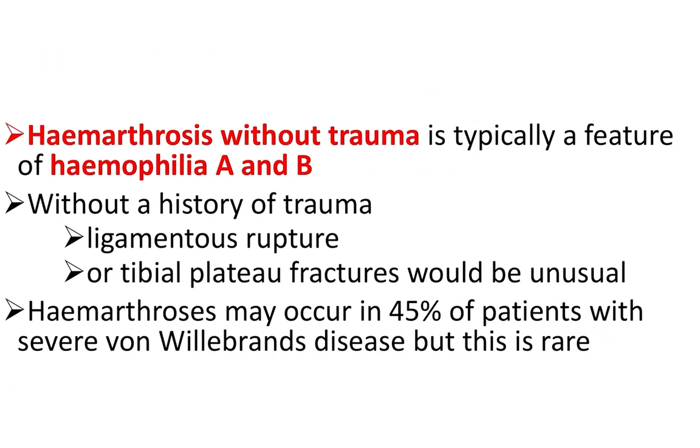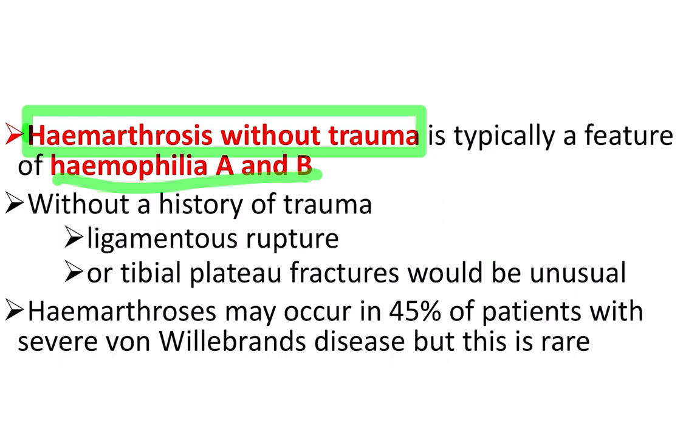So now see, hemarthrosis without trauma, that means the joint swelling without any history of trauma, is typically a feature of hemophilia A and B. Without history of trauma, ligament rupture or tibial plateau fracture would be unusual. Without trauma, ligament rupture or bone injury or plateau fracture is not possible.